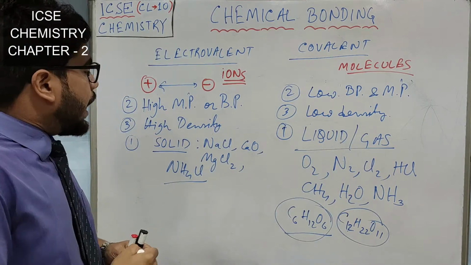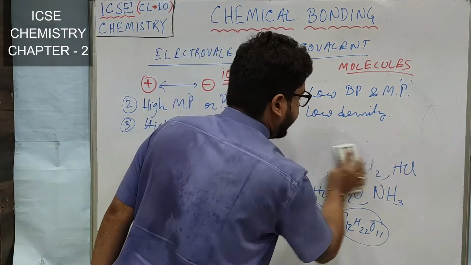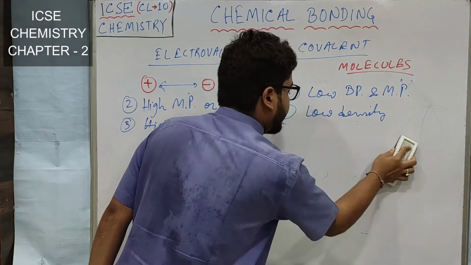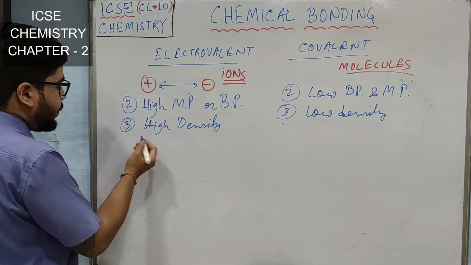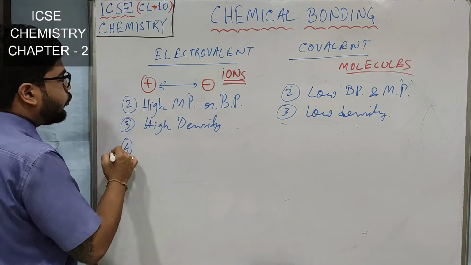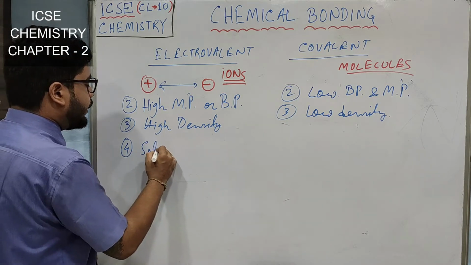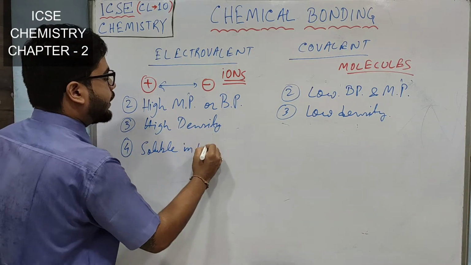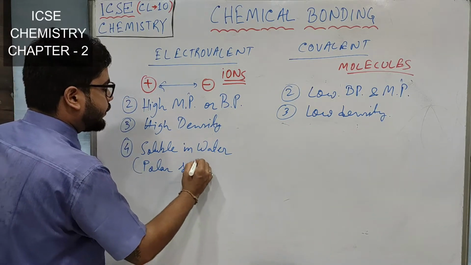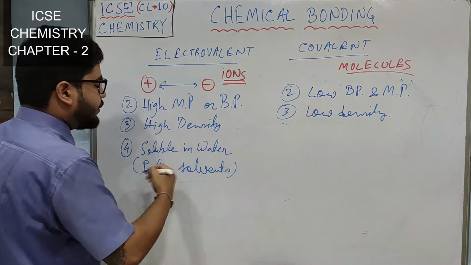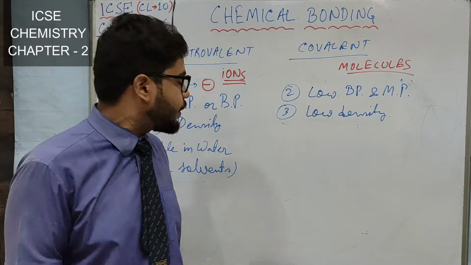Alright. Now at the fourth number we have to discuss their solubility. Electrovalent compounds are soluble in which type of solution? Number 4 I am writing, electrovalent compounds, they are soluble in water, in bracket I am writing polar solvents. What is this polar solvent, non-polar solvent? Well, we will be discussing covalent bond in detail. I will let you know.